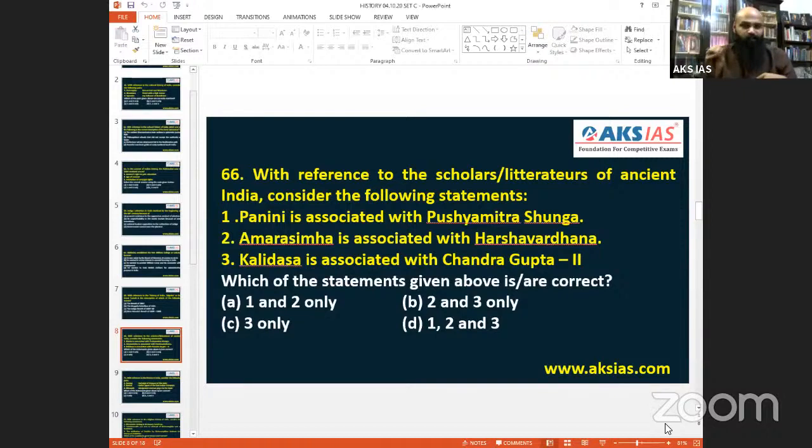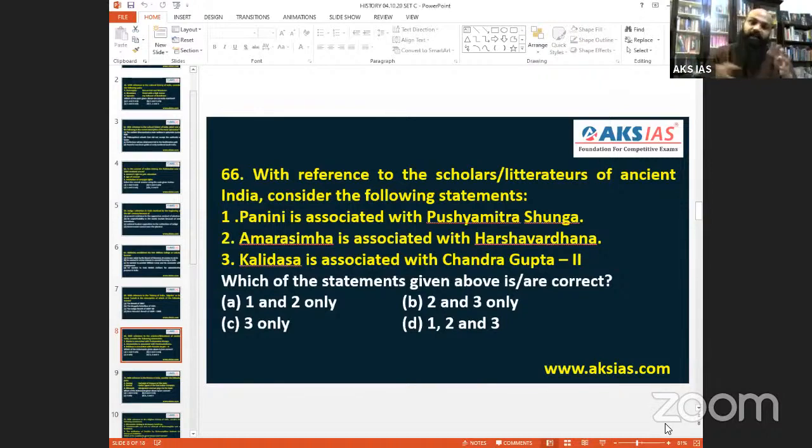Kalidasa associated with Chandragupta II. Chandragupta II is none other than Chandragupta Vikramaditya. Vikram Vetal, you must have read or heard. That Vikramaditya, the hero of Vikram Vetal, is Chandragupta Vikramaditya, or else called Chandragupta II. Please remember, Kalidasa was the first among equals in the Navaratnas. Amarasimha also was there, Amarakosha.